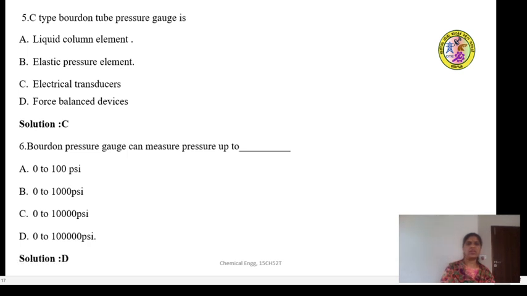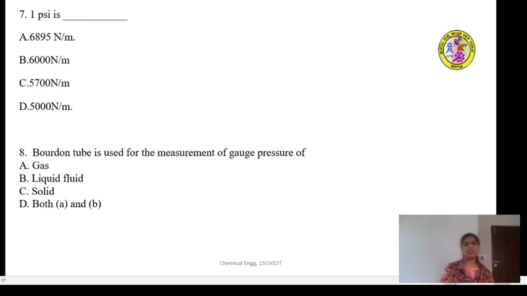The Bourdon pressure gauge can measure pressure up to what? 0 to 10,000 psi, 0 to 100, 0 to 1000, or 0 to 1 lakh? Next, 1 psi is what? 6895 Newton per meter square, 6000 Newton per meter square, 5700 Newton per meter square, or 5000 Newton per meter square? What could be the correct answer? I have explained it to you, and I told you to note it down while explaining. So it is 6895 Newton per meter square.